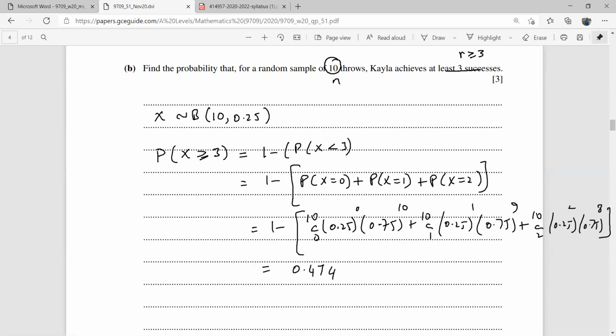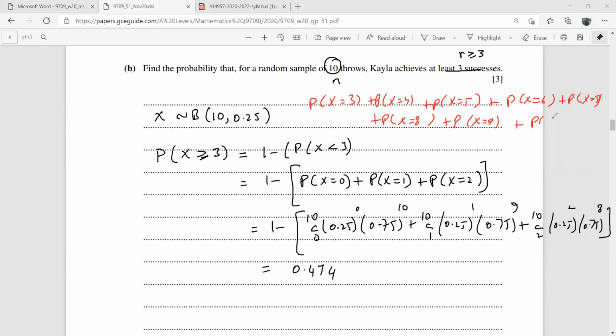The thing is, when you define the probability that there are at least 3 successes, one way of doing it is to write probability X equals 3 plus probability X equals 4 plus probability X equals 5 plus probability X equals 6 plus probability X equals 7 plus probability X equals 8 plus probability X equals 9 plus probability X equals 10. Now, is finding all of these easier, or doing 1 minus the complement of this easier? Hurry up.